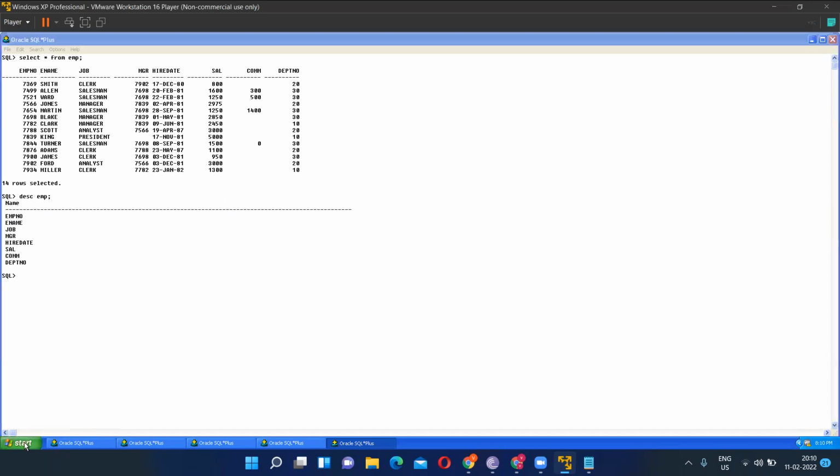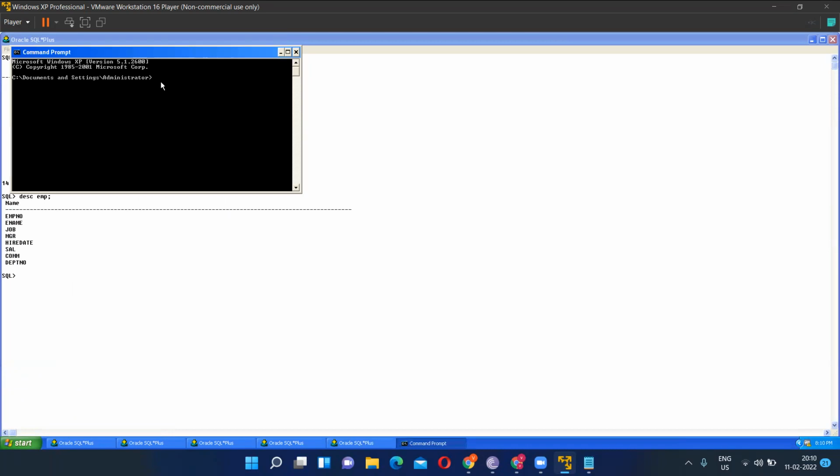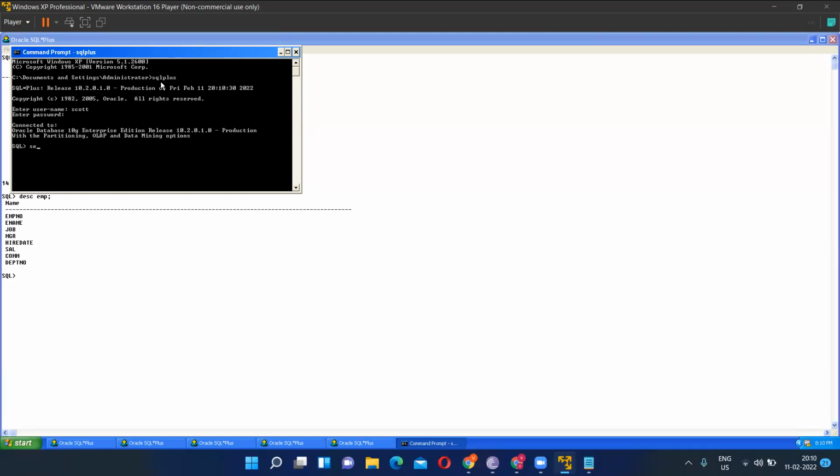If I want, I can also execute this SQL from where? From the command prompt. Do you remember that? Ramkrishnan, can you help me? What do I have to write? SQL plus, enter. Then username and password. Username is Scott. Password is Tiger. Fine. Now I will set the lines. How to set? Set lines 1000. Set pages 1000.